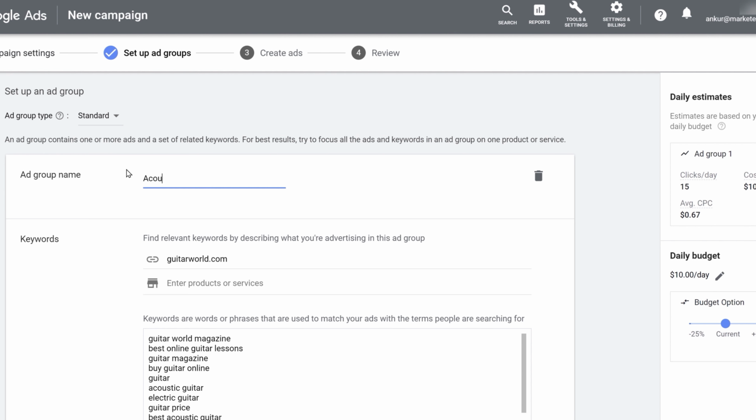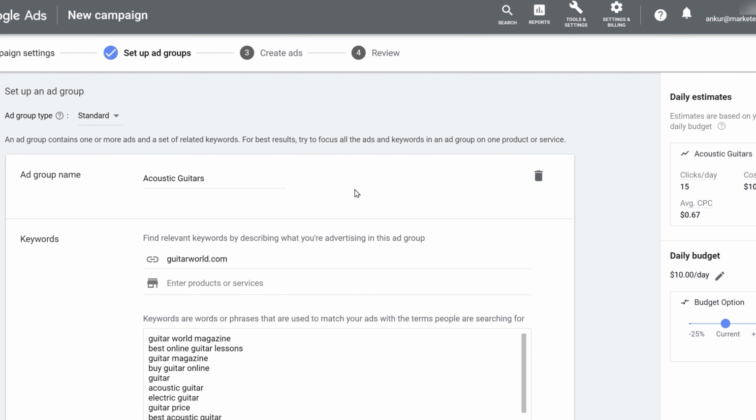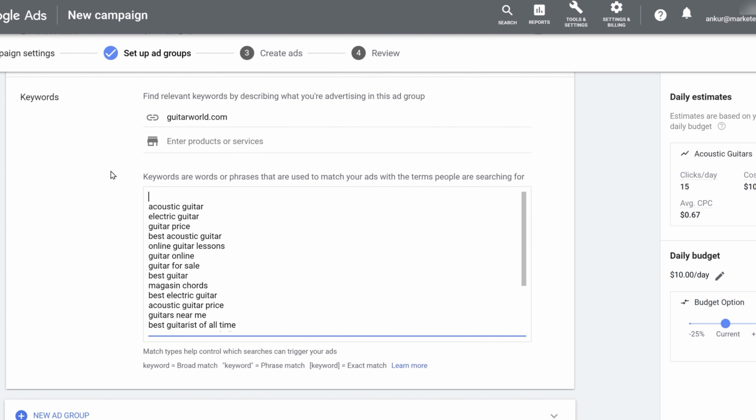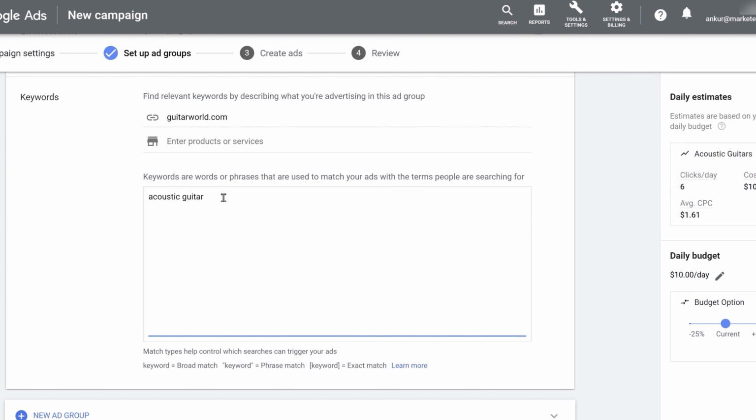So let's say for this ad group, we select acoustic guitars. Because guitars could be of multiple types. A guitar could be electric guitar, it could be acoustic guitar. There could be different kinds of guitars. So for this ad group, let's select only the acoustic guitars. So let's remove all the keywords which are not related to acoustic guitar. Right? So we have acoustic guitar.